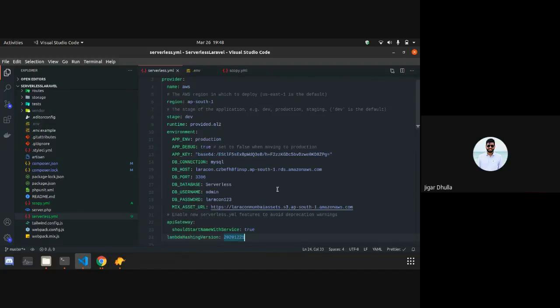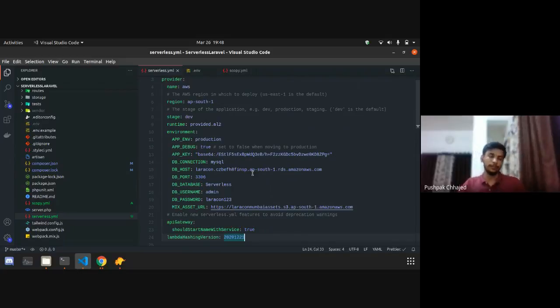Okay, hold on. One more thing I want clarification on. This serverless.yml is being maintained by Bref, right? Yes, the default one which we saw is being maintained by Bref, and whatever modification we have to do, we can basically do, Bref is asking us to do that. Okay. Cool. Thanks. Okay, so yeah, that's it.